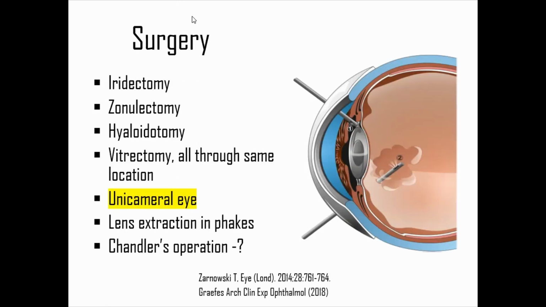So the primary surgical management is IZHV. You have to do iridectomy, zonulectomy, hyalotomy, and vitrectomy, all through the same location. You have to make the unicameral eye. That is what solves the malignant glaucoma. If it is a phakic patient, you have to combine all this with cataract surgery. And the historical Chandler's operation, we don't follow. That is just a pars plana tap and removing the vitreous, because there is always the risk of vitreous traction. So the primary surgery of choice is IZHV.